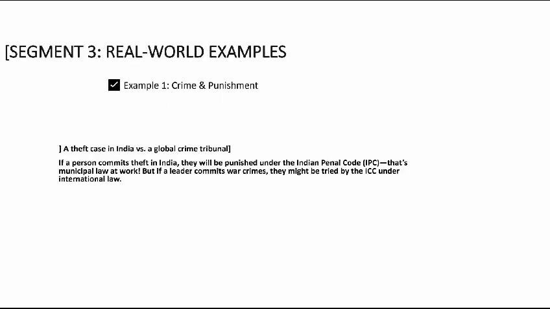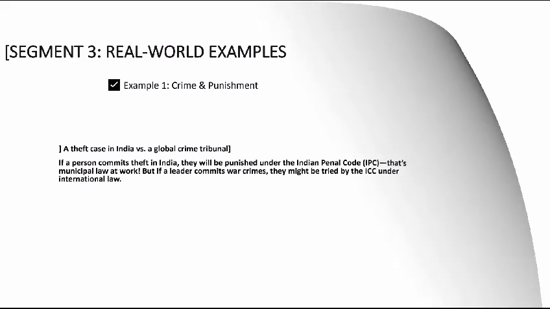Segment 3: Real-world examples. Example 1: Crime and punishment. A theft case in India versus a global crime tribunal. If a person commits theft in India, they will be punished under the Indian Penal Code, IPC. That's municipal law at work. But if a leader commits war crimes, they might be tried by the ICC under international law.